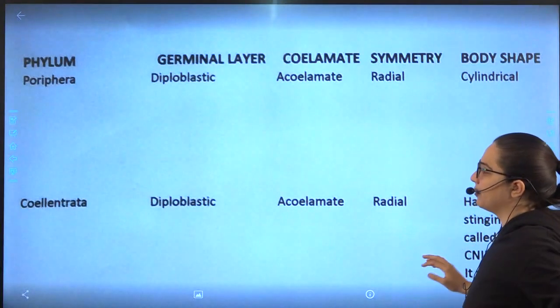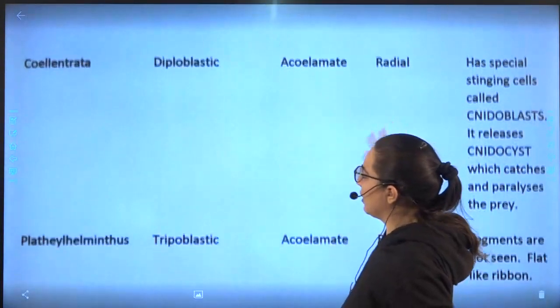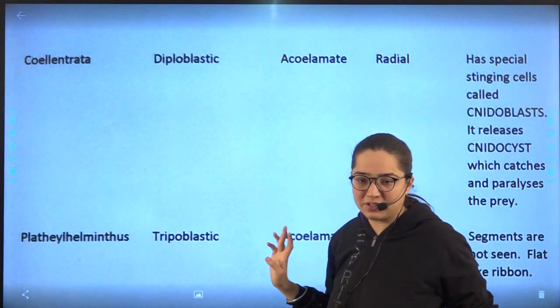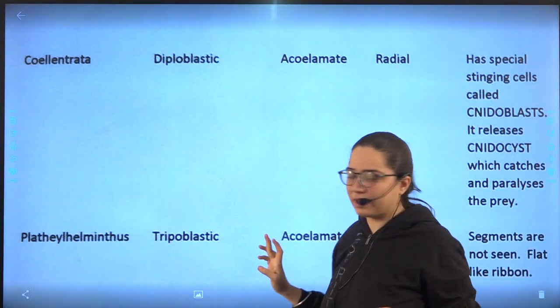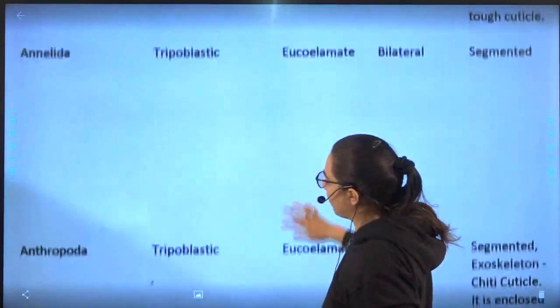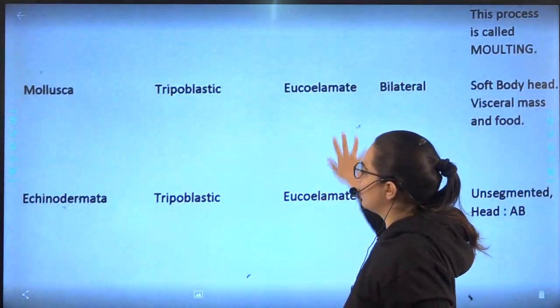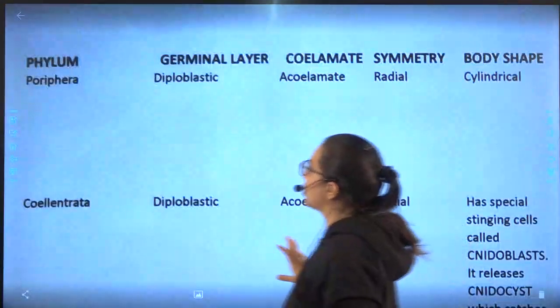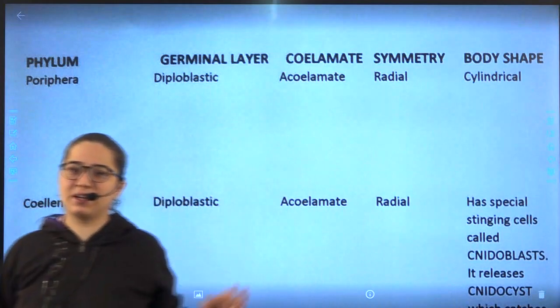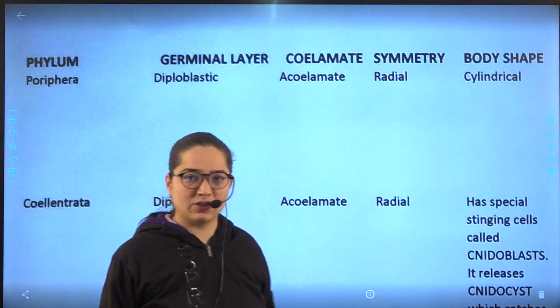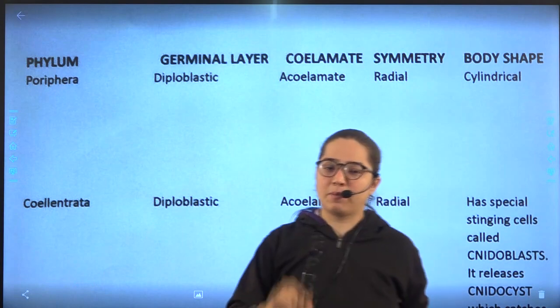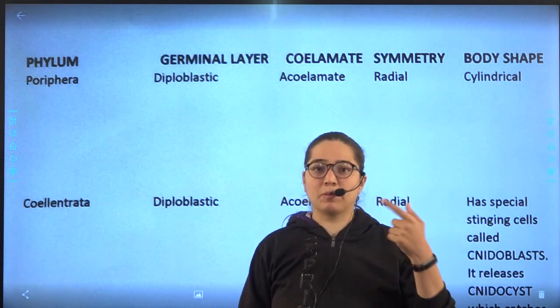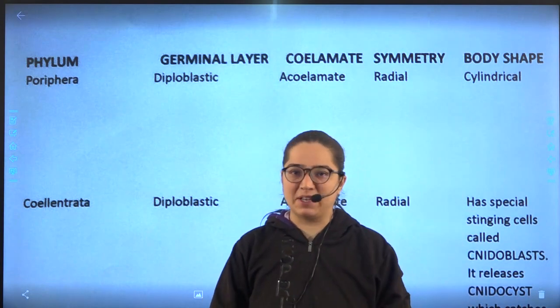Now we are having the germinal layer. Germinal layer, if you see, पहले दो में डाइपोप्लास्टिक है, that is in Porifera and Coelenterata. बाकी सब में it's ट्राइपोप्लास्टिक. So only the first two, Porifera and Coelenterata, they are डाइपोप्लास्टिक. बाकी सारे कैसे हैं? ट्राइपोप्लास्टिक. First two diploblastic, other all triploblastic.